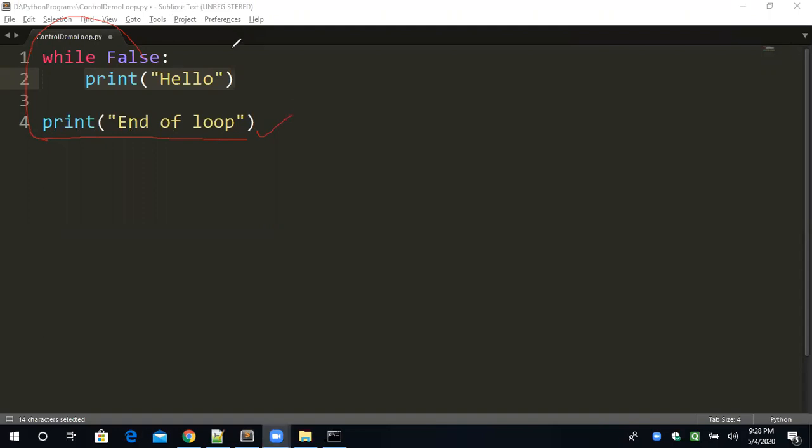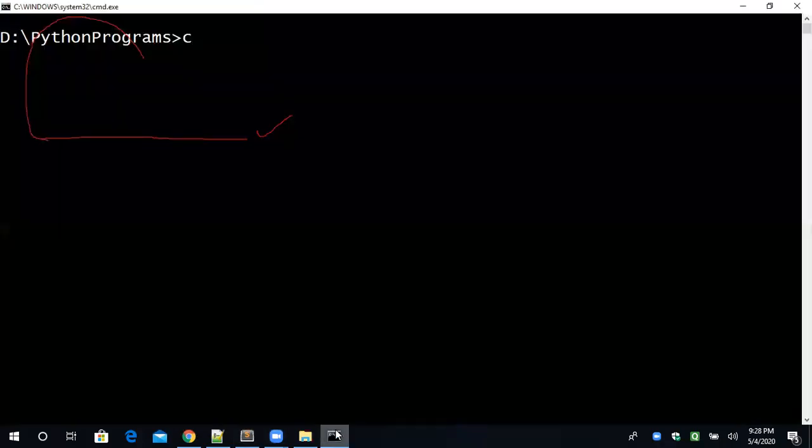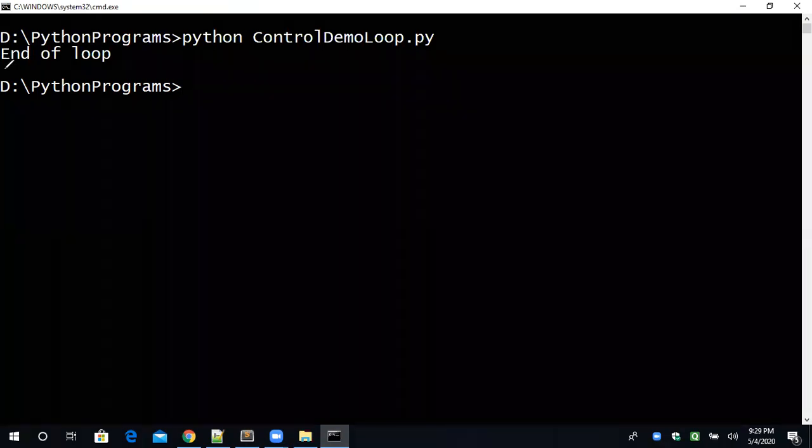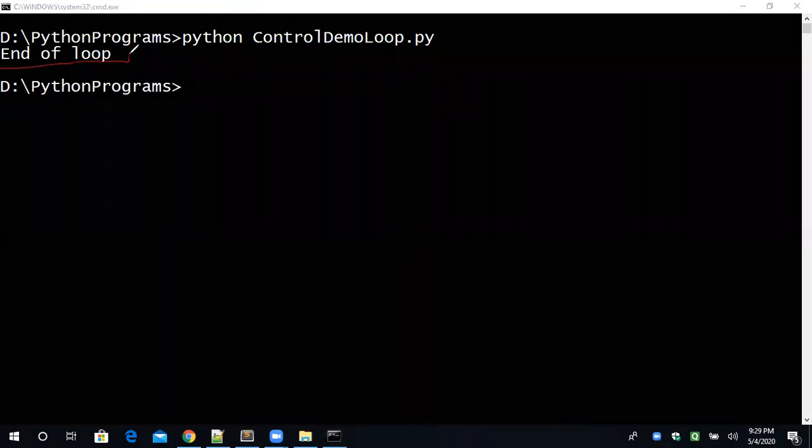Understand? Just a moment. Saving and executing. See, the end of loop is coming here. Here the output is coming. You can see end of loop. All right. So these two points are clear to everyone. Great.